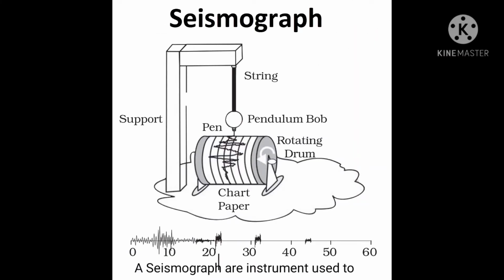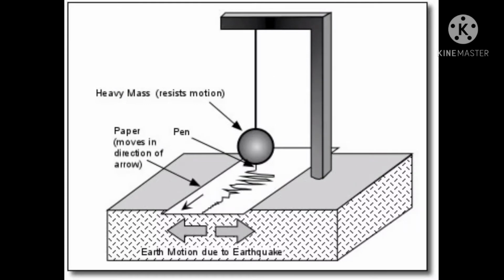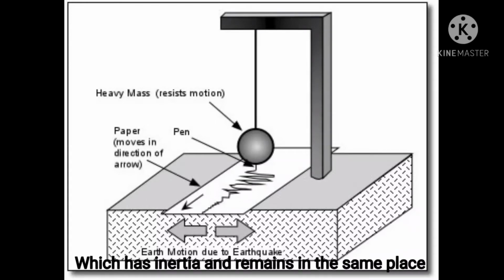Seismographs are instruments used to record the motion of the ground during an earthquake or a volcanic eruption. A seismograph is securely mounted onto the surface of the earth so that when the earth shakes, the entire unit shakes with it, except for the mass on the spring, which has inertia and remains in the same place.